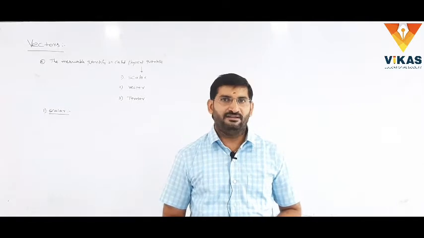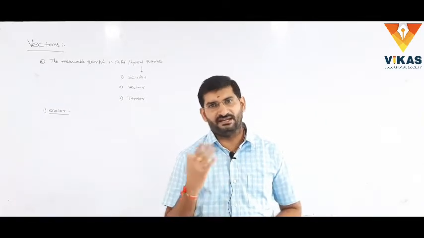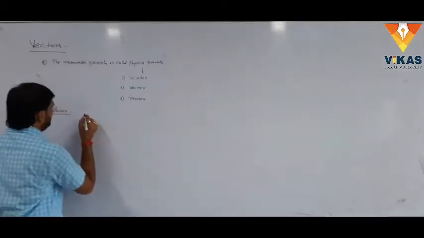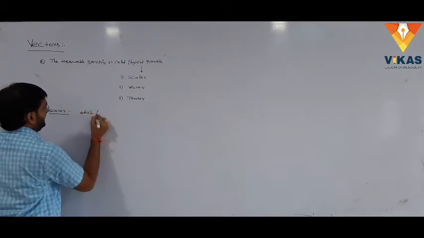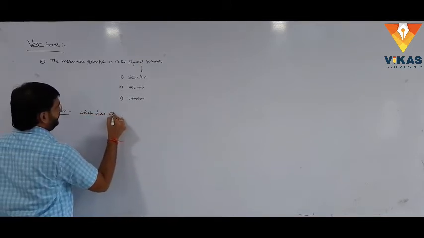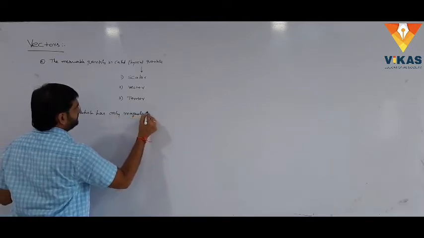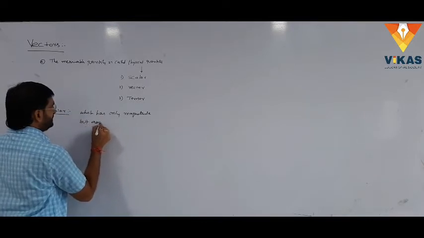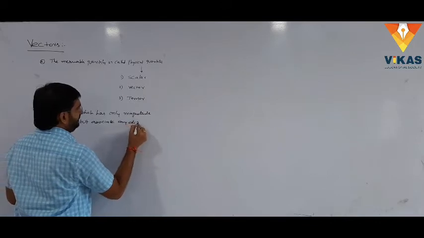The physical quantity which has only magnitude but does not associate any direction is called scalar quantity.